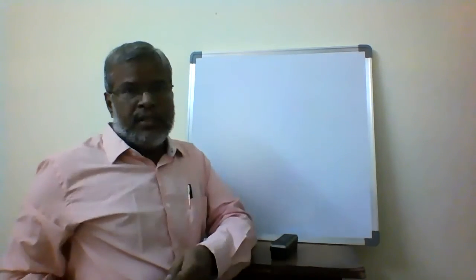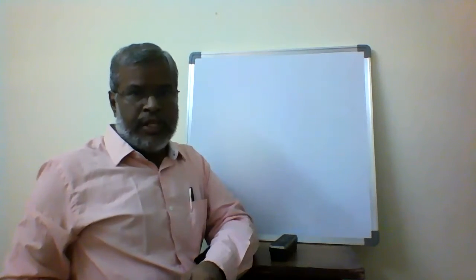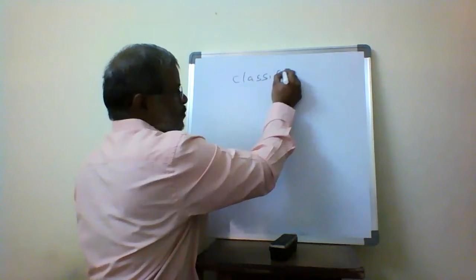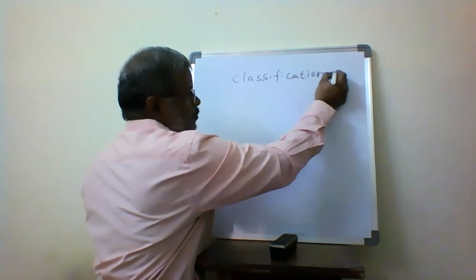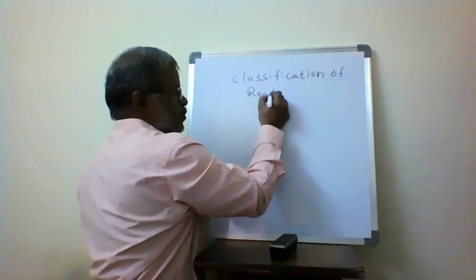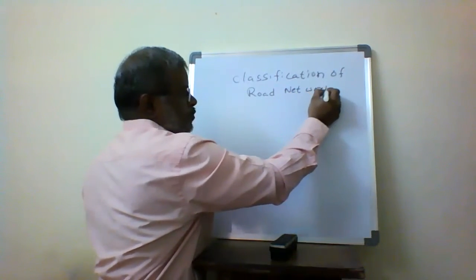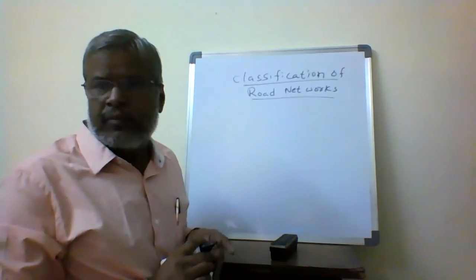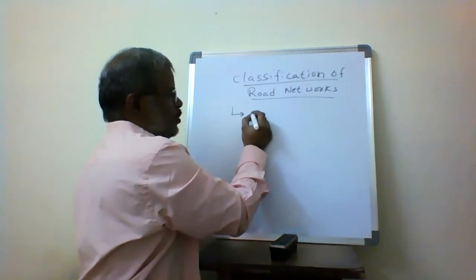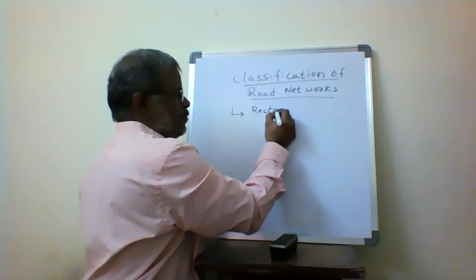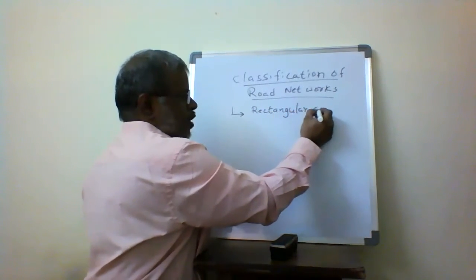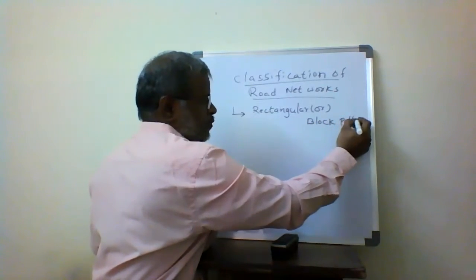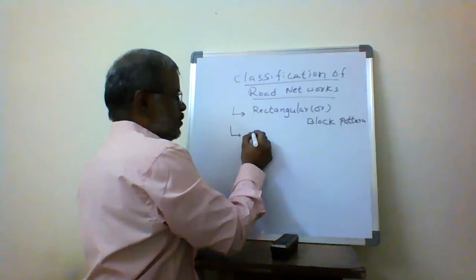After understanding the classification of the urban roads and the classification of the rural areas, the next one is the classification of road networks. The classification of road networks has, first, the rectangular or block pattern.